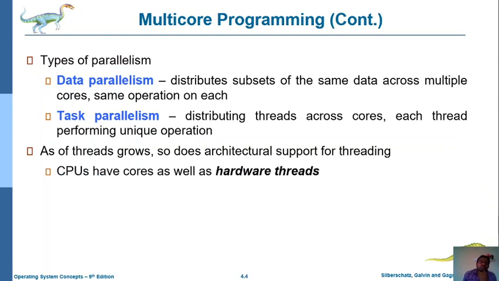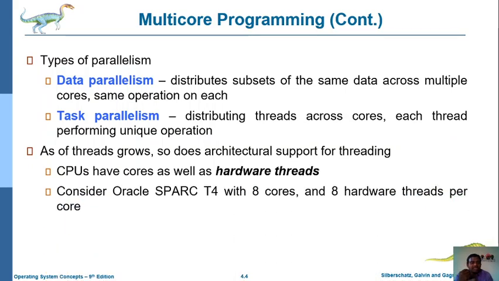That means CPUs have cores as well as hardware threads. If a particular CPU has a single core structure, how can a programmer or developer process the particular process with multiple threads? That is one difficulty. Next, consider an example such as the Oracle SPARC T4.